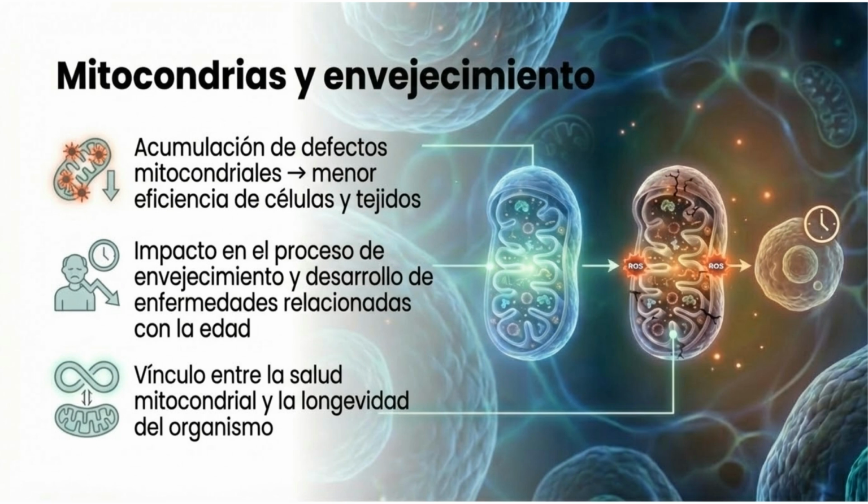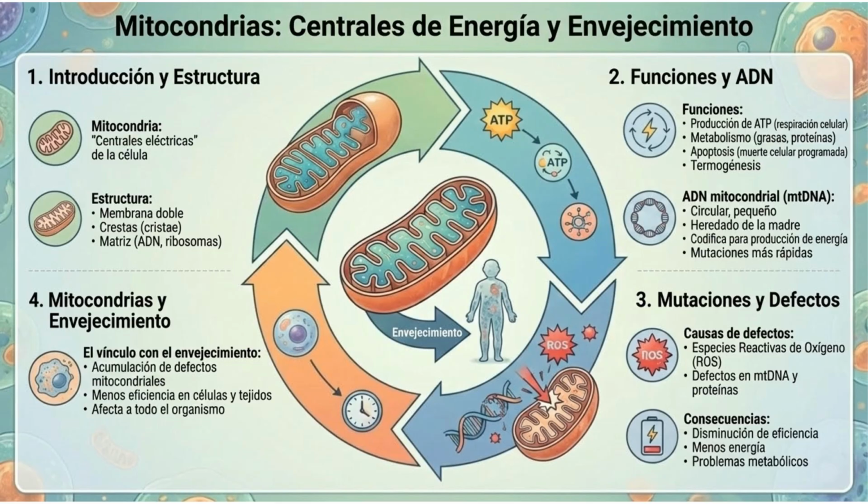Mitochondria and aging are closely linked. The accumulation of mitochondrial defects leads to lower efficiency in cells and tissues. This impacts the aging process and the development of age-related diseases, highlighting the vital link between mitochondrial health and the organism's longevity. This diagram summarizes the relationship between mitochondria, energy, and aging. It covers the structure, functions, mtDNA, and the link between mitochondrial defects and the aging process.